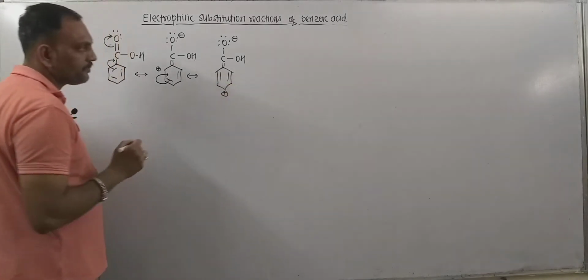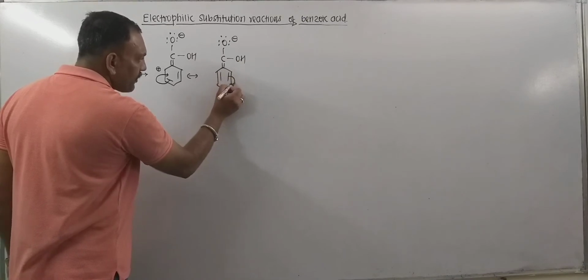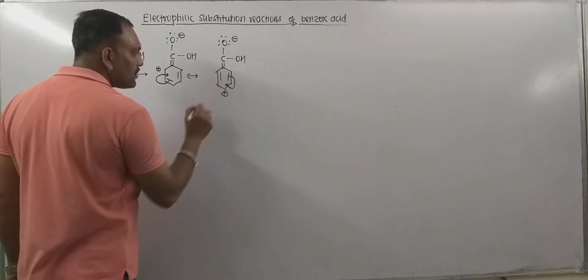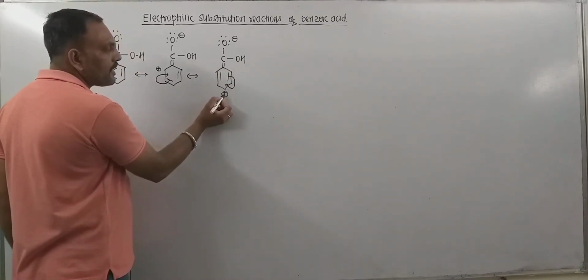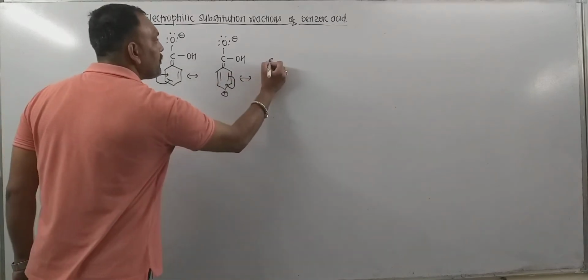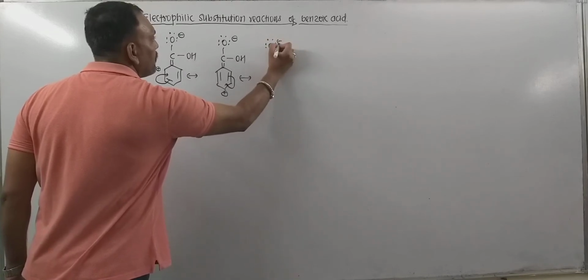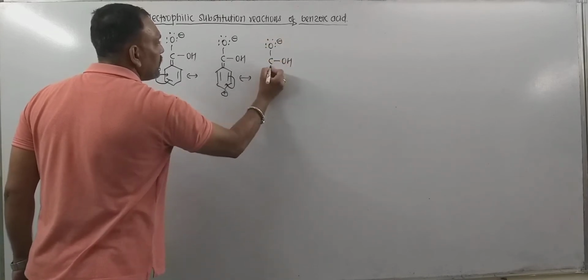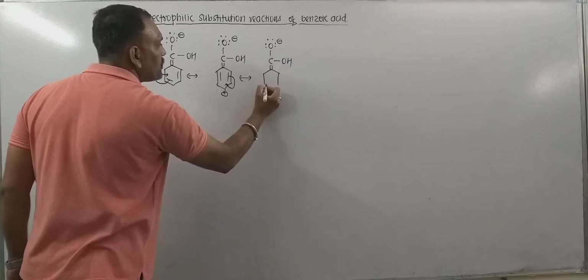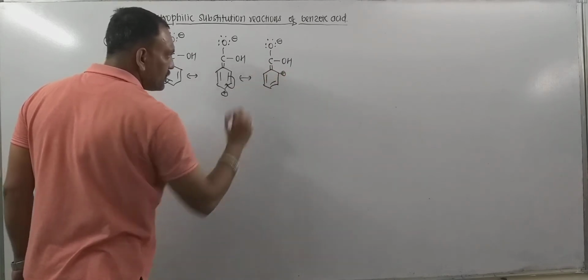so this is the resonating structure so obtained. Now the next big thing is these pi electrons get shifted like this, so the charge on this carbon may get transferred to this, so the further resonating structure of it which can be drawn is like this. So this is the resonating structure.